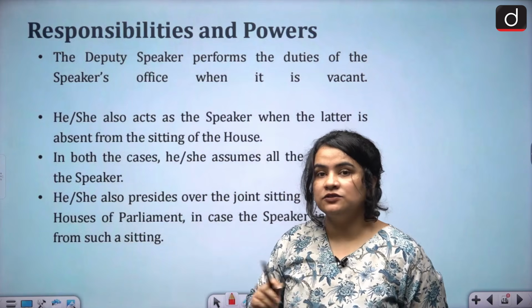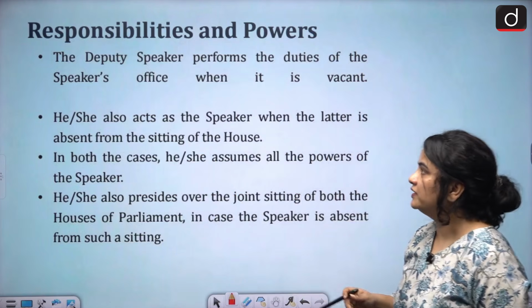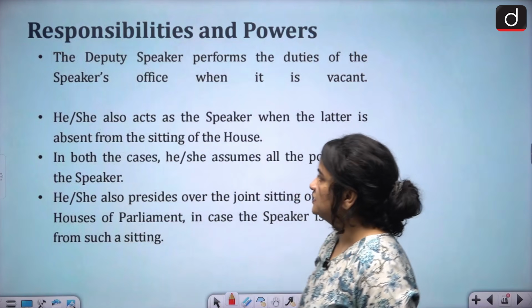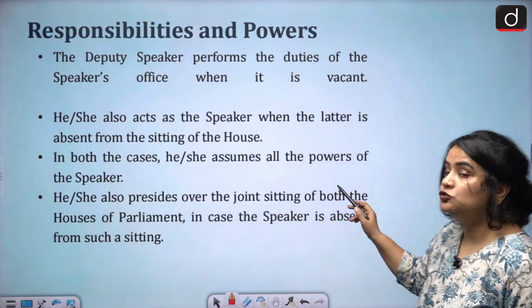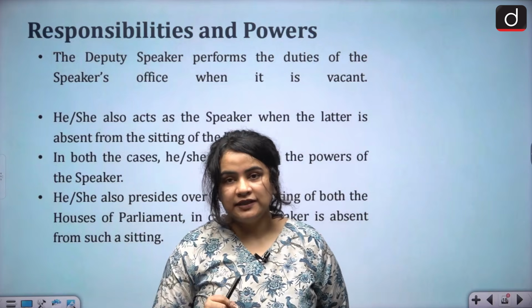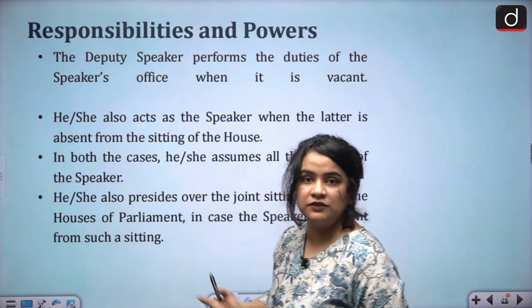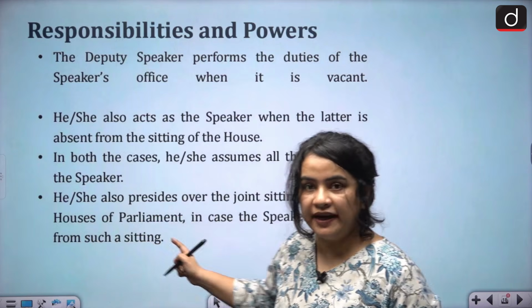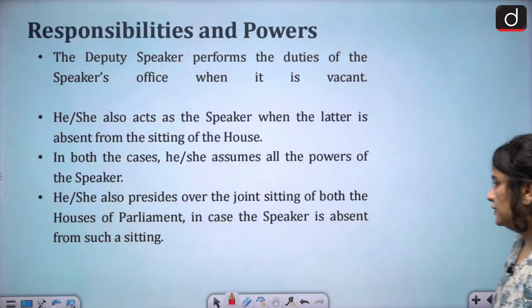And when the Speaker's office is vacant or when the Speaker is absent, then the Deputy Speaker performs the same functions and assumes all the powers of a Speaker. And again, the rulings of the Deputy Speaker when presiding as a Speaker are binding on all the members.